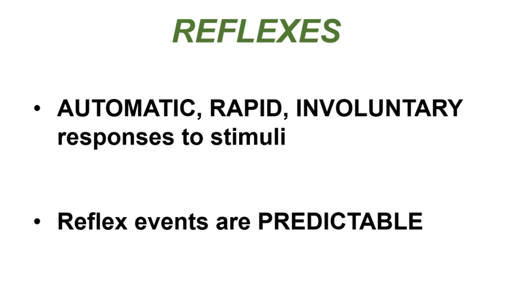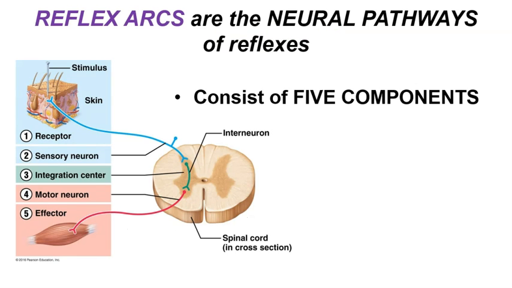The events that occur during a particular reflex always happen in the exact same order every time. So for this reason, reflex events are quite predictable, and the neural pathway that controls a specific reflex is the exact same neural pathway that's activated every time that particular reflex happens. The neural pathways that control reflexes are called reflex arcs, and they consist of 5 components. We have the receptor, the sensory neuron, the integration center, the motor neuron, and the effector.